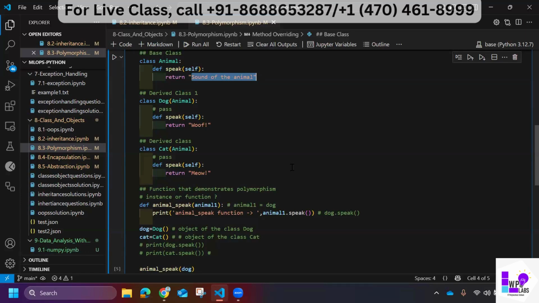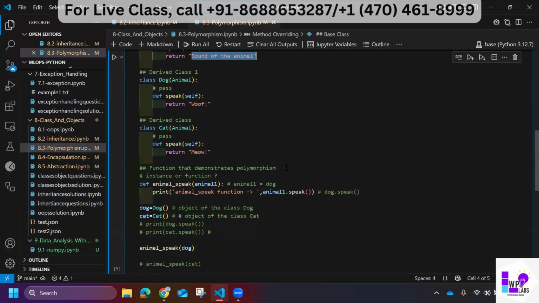What is animal one when you're passing dog to animal_speak? Animal one becomes dog, right? Because I'm passing dog here, and dog is an object of the dog class. Yeah, I have written it here: animal_speak of dog. If you're not able to find what animal.speak would be, you can try, because animal one is equal to dog, so try dog.speak. What will be the output of dog.speak?